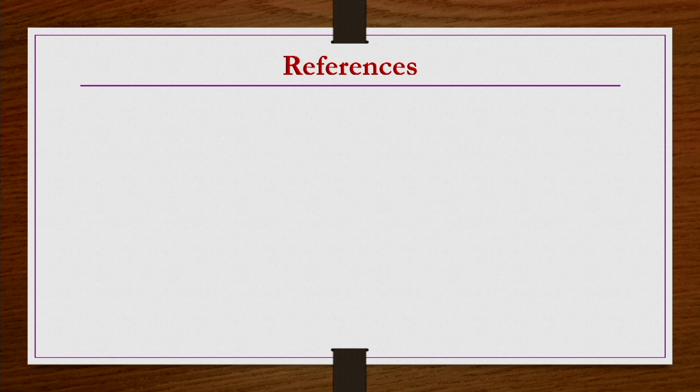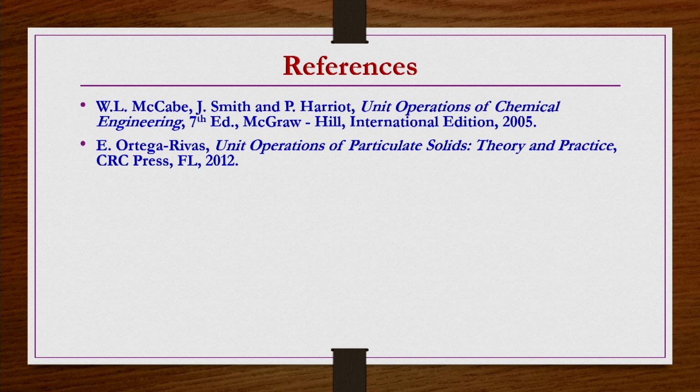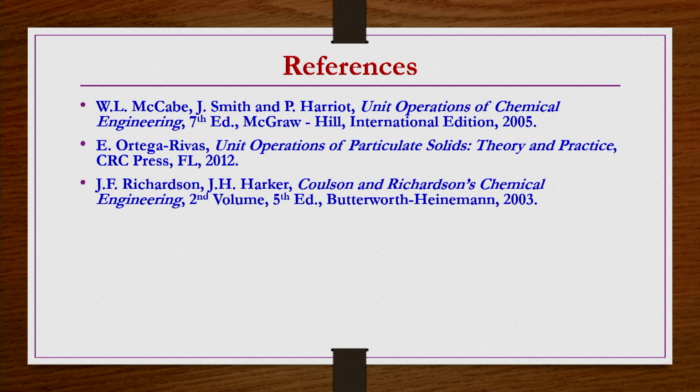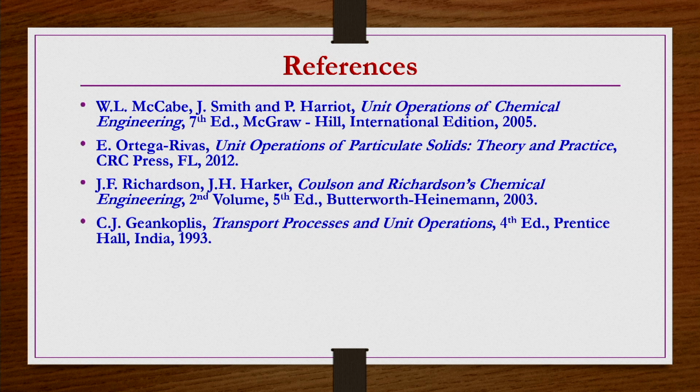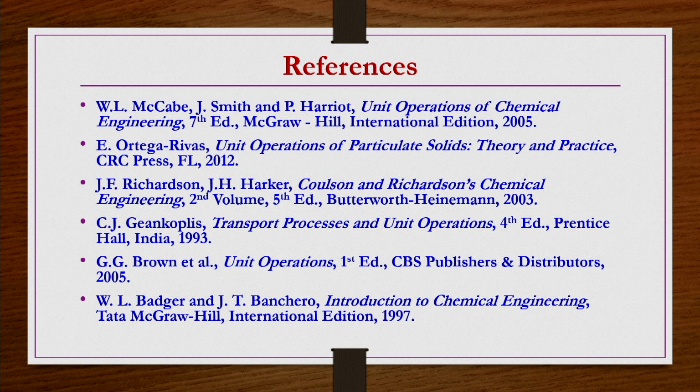The references for this lecture are Unit Operations of Chemical Engineering by McCabe, Smith and Harriott; Unit Operations of Particulate Solids: Theory and Practice by Ortega-Rivas; Coulson and Richardson's Chemical Engineering Series, second volume, by Richardson and Harker; Transport Processes and Unit Operations by C.J. Geankoplis; Unit Operations by Brown et al.; and Introduction to Chemical Engineering by Badger and Banchero.